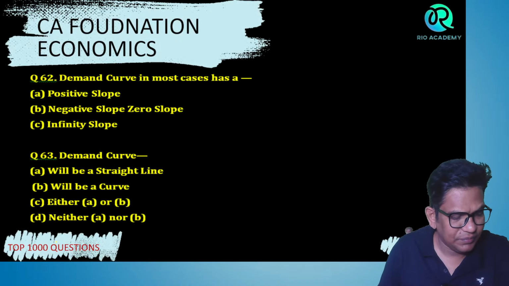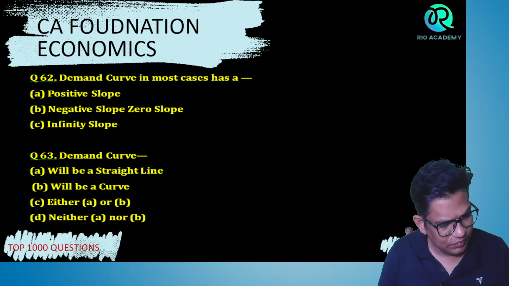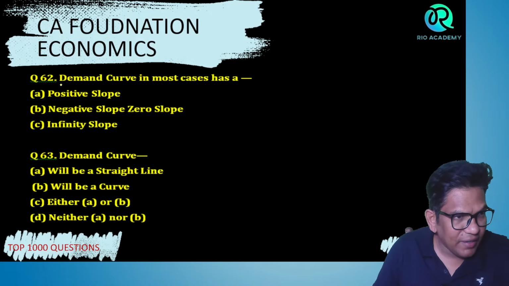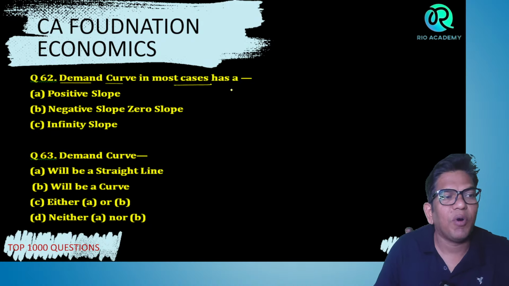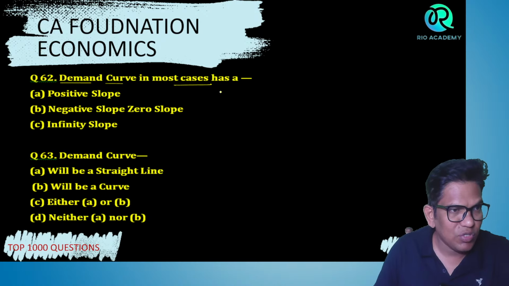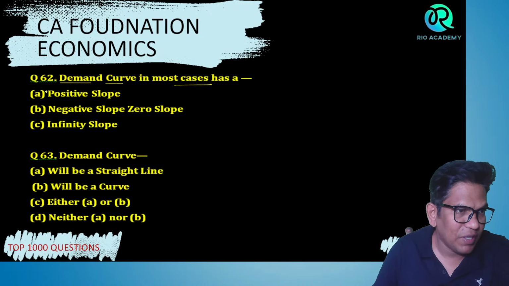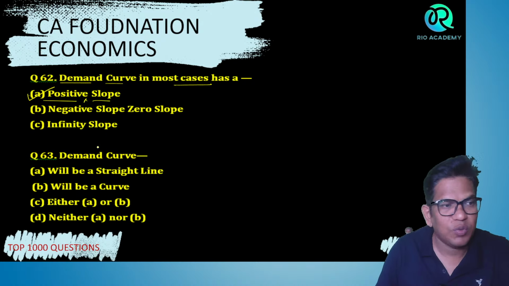Demand curve in most cases has positive slope, negative slope, zero, infinite slope. Tell me, guys. Obviously it is positive slope. Right answer is positive slope. Remember this, bacho.